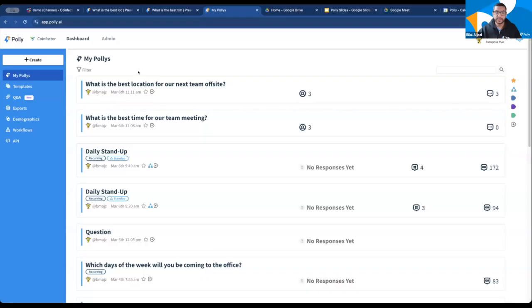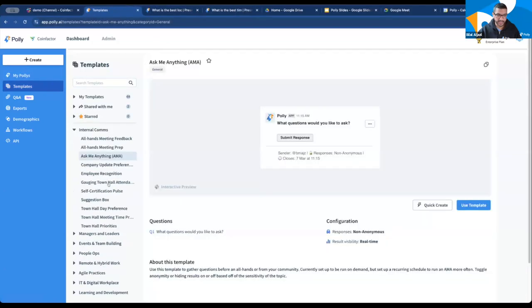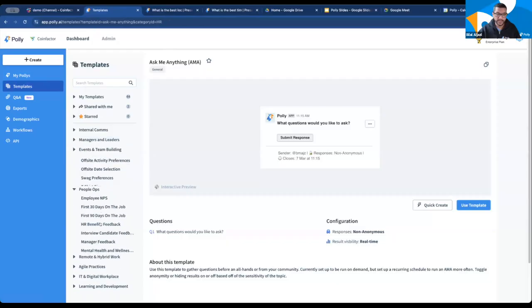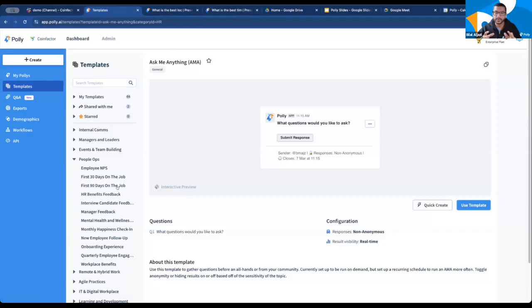So next up, let's jump into the Poly web application. And here you'll notice that we now have more template types. Something that we launched in the past month is an addition to the types of templates that we have. There are more templates across multiple categories: internal comms, events and team building, people ops. So definitely dive into those and get more ideas on how you can apply Poly in your workspace.